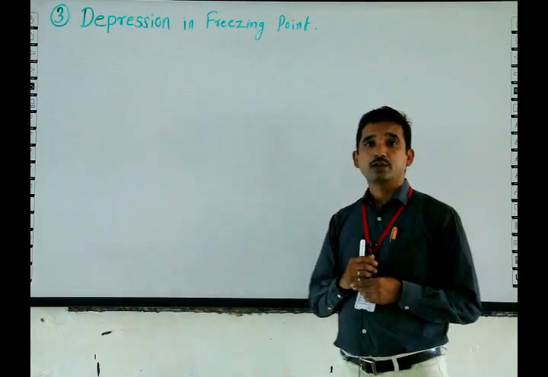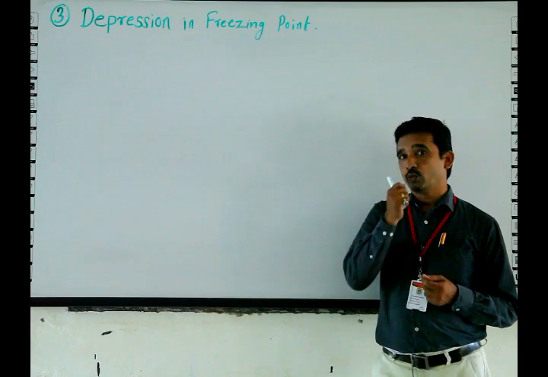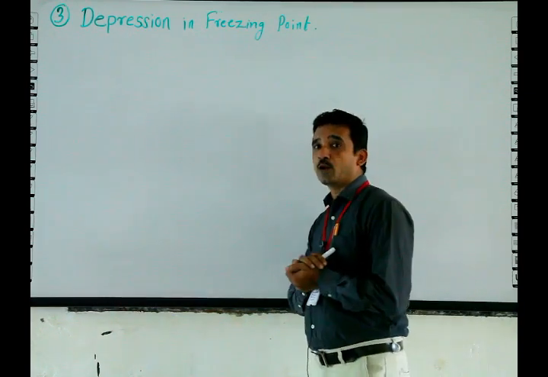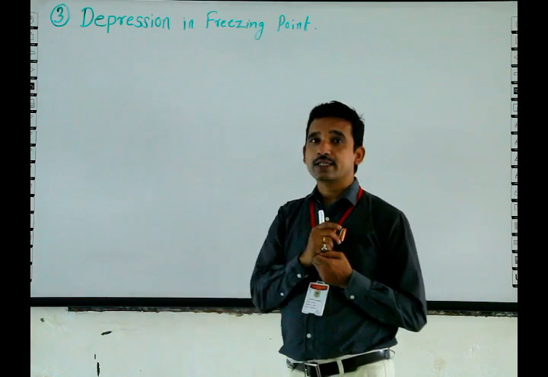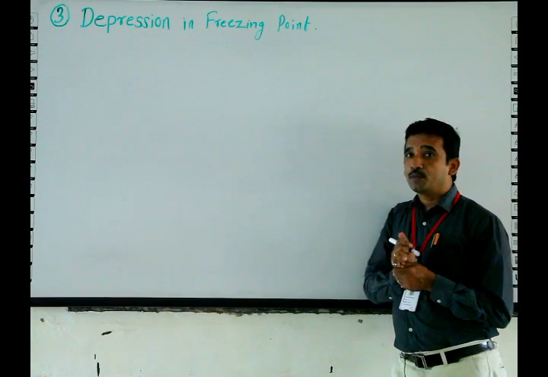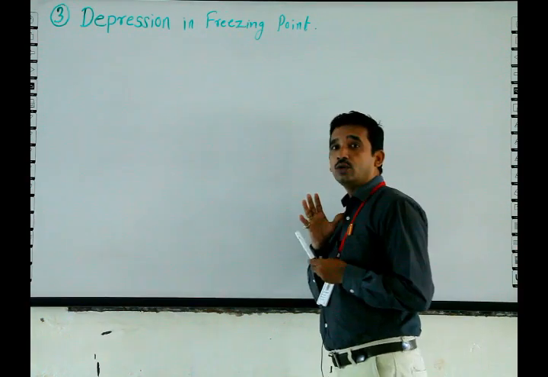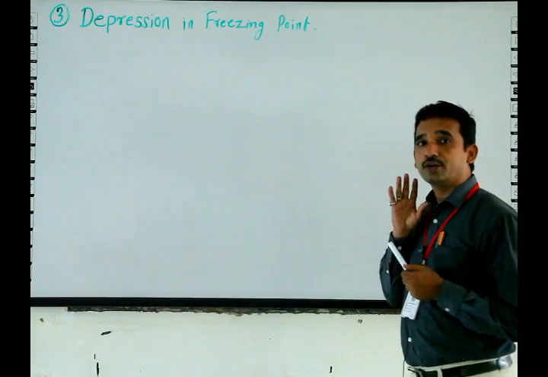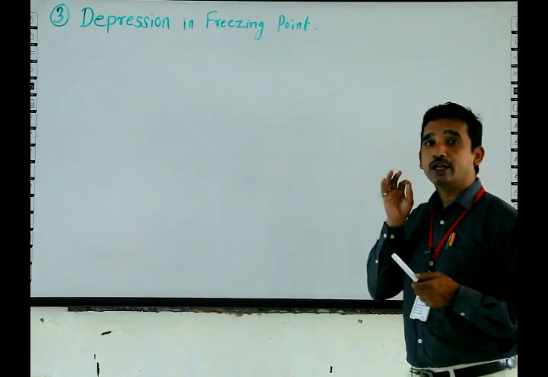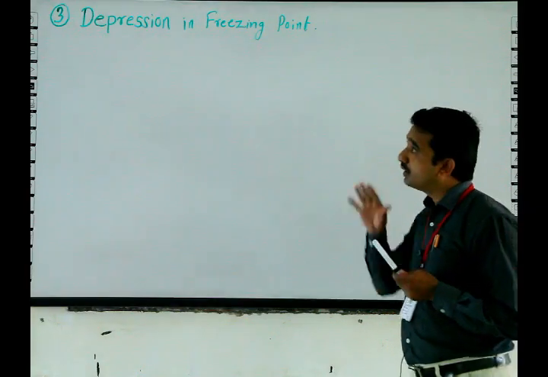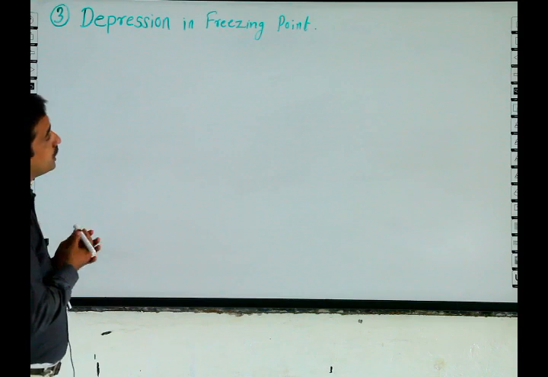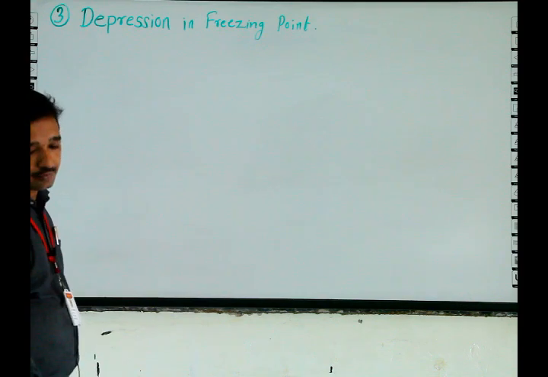Here is the new colligative property of solution, the third colligative property. Again we are saying what is colligative property: a property of the substance which depends on the number of solute particles and not on the nature of the solute. Hence the third property is depression in freezing point.